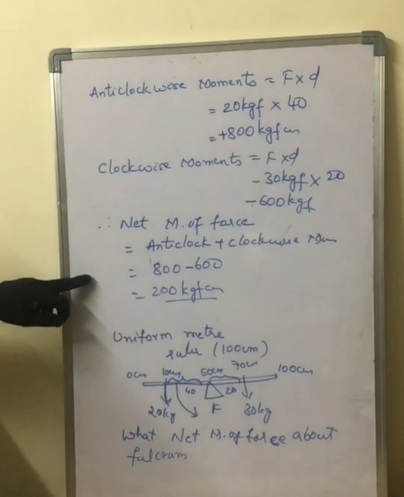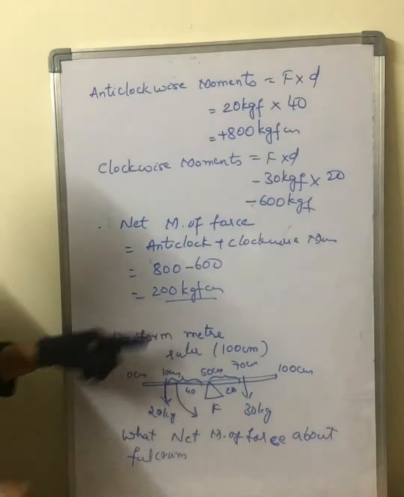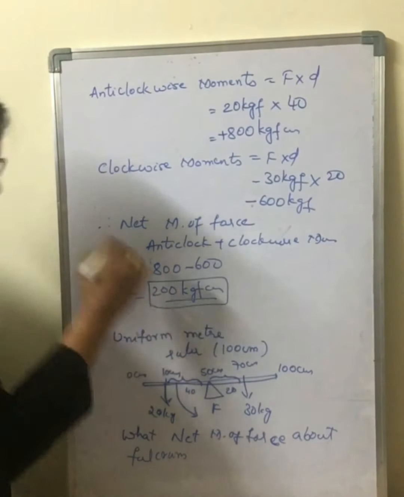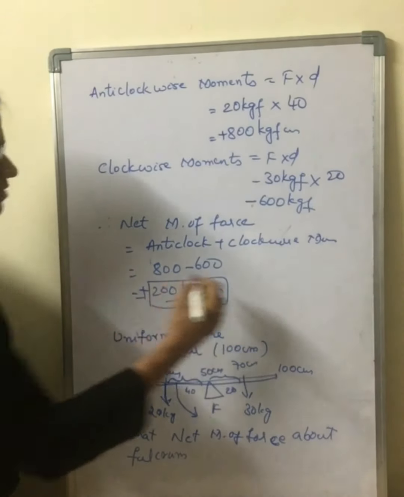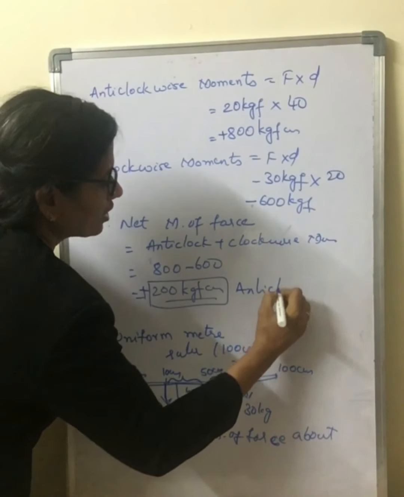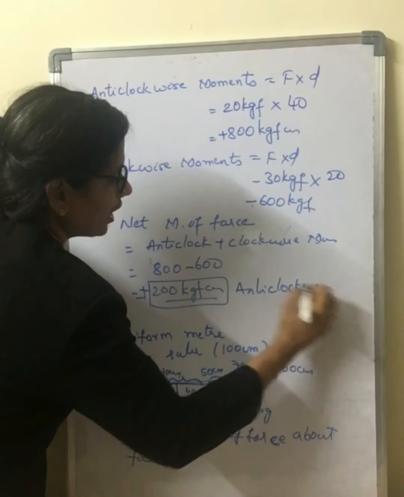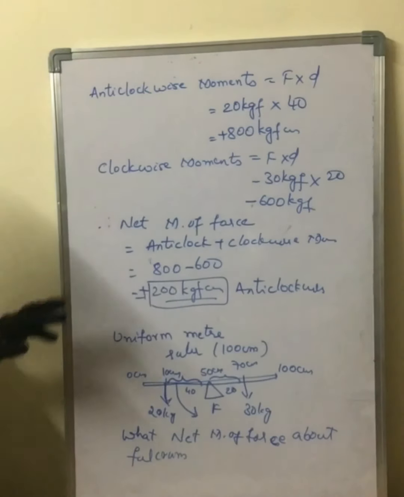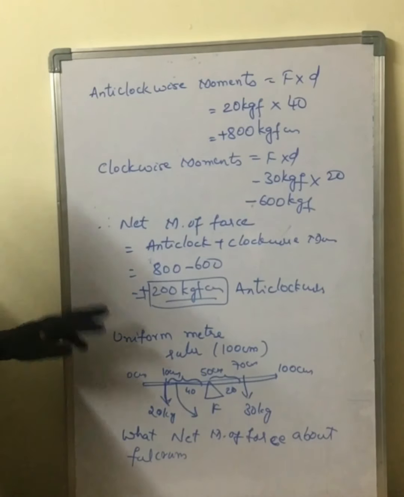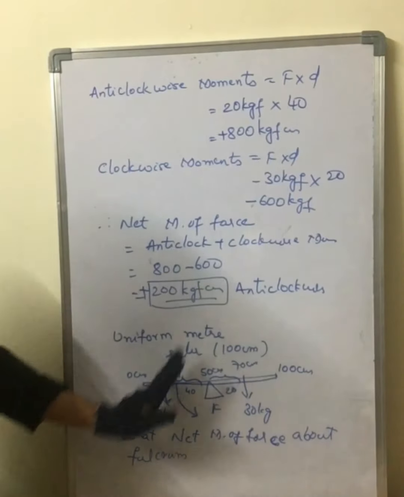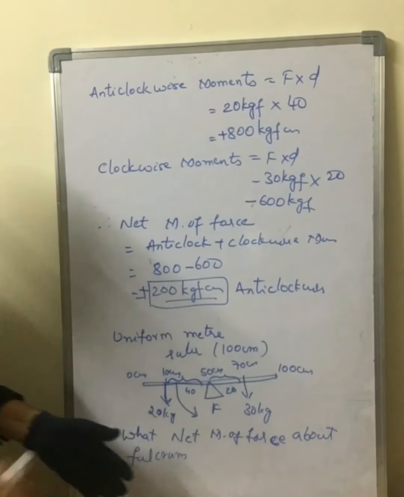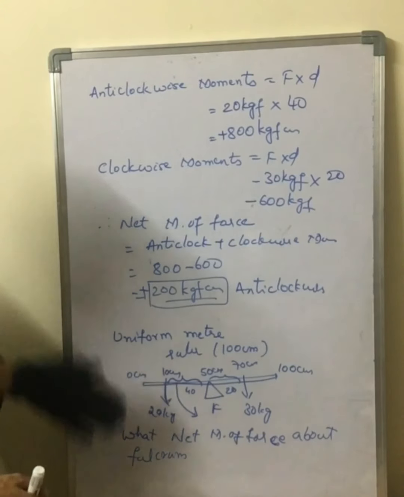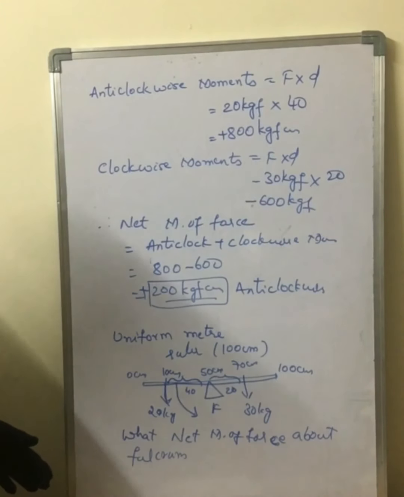So this is what the answer is. Now, what will be the direction of this 200 kgf cm? Since it is positive, it is anti-clockwise. This is how you will be finding out. So when it is anti-clockwise, it will be tilting towards the left side.